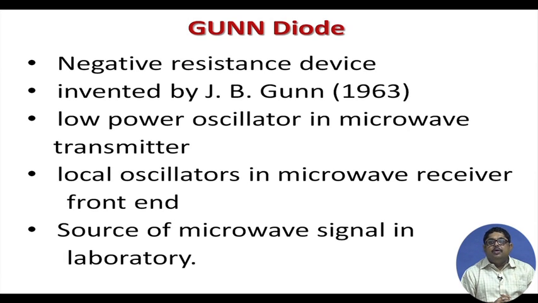So, we use it. Only problem is its power is not much, but most of the experiments can be done with this Gunn diode. But there are some experiments where we require high power, particularly antenna experiments, there we prefer to have a klystron based source, but it is a very good source of microwave signal in laboratory.